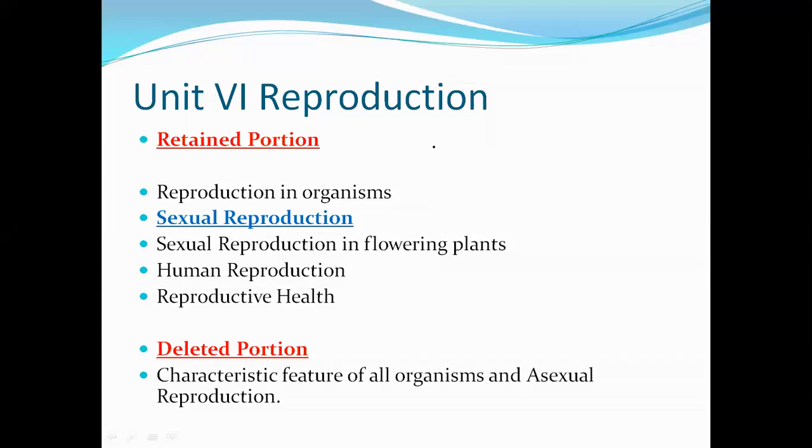So it is a very important unit. If we study it thoroughly, these are important chapters, because keeping in point of view the diagrams and the definitions, these are very important. In these four chapters, the deleted portion is the characteristic features of all organisms and asexual reproduction.